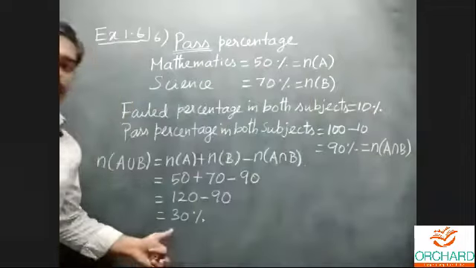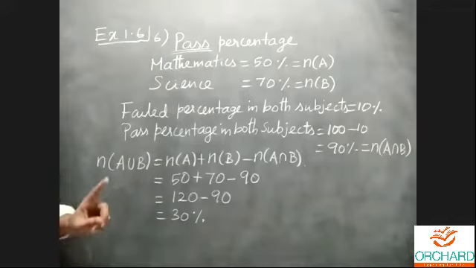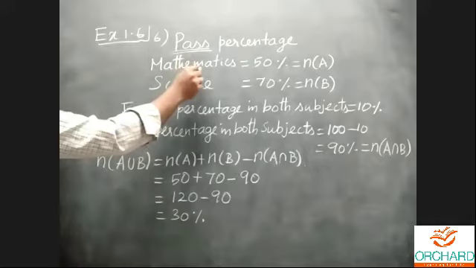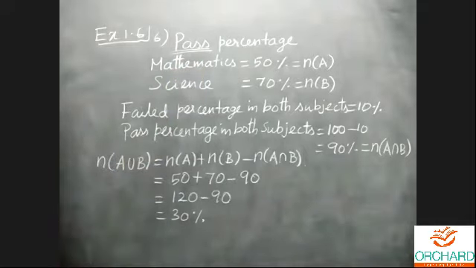Okay, first till this you can copy, and then I'll come to the conclusion for this problem. Students, listen carefully. Approach the sum carefully. Here they have given the pass percentage of the two subjects individually, and also the fail percentage of both the subjects. But I want to find the pass percentage only, because the information is related with only pass percentage.